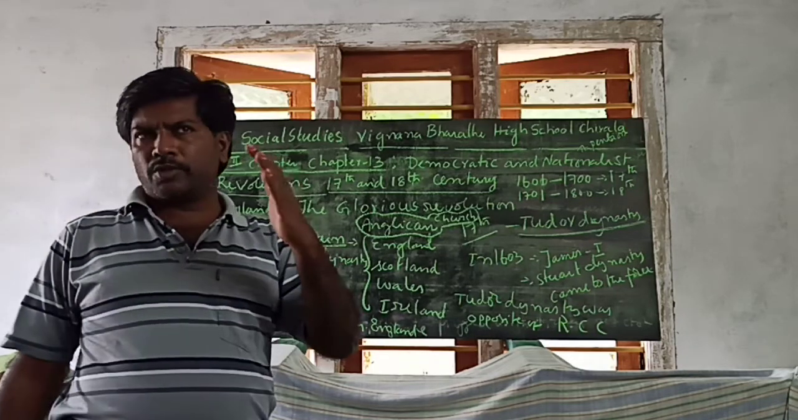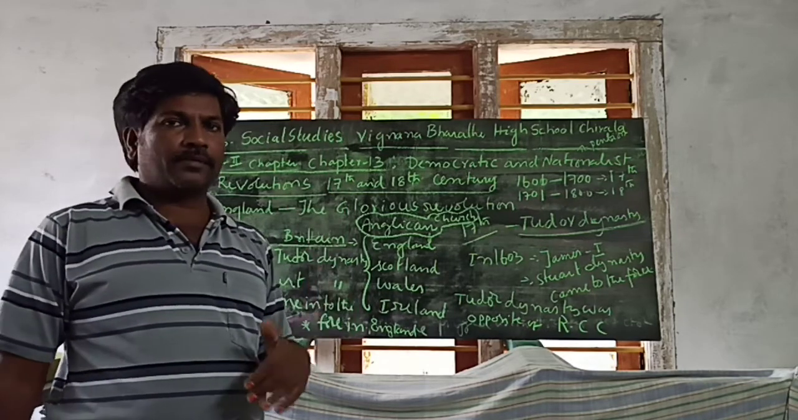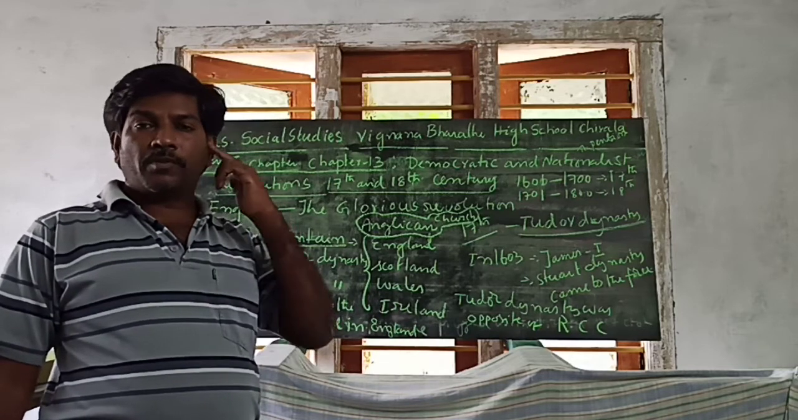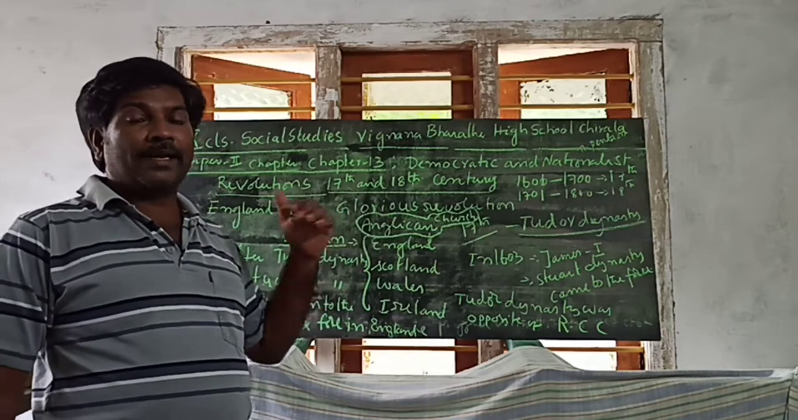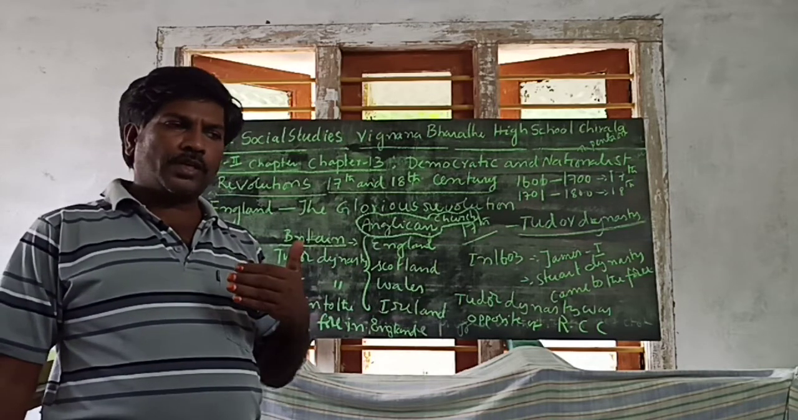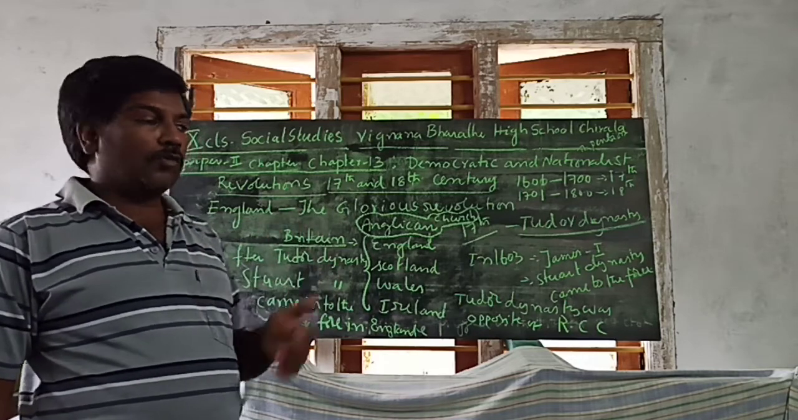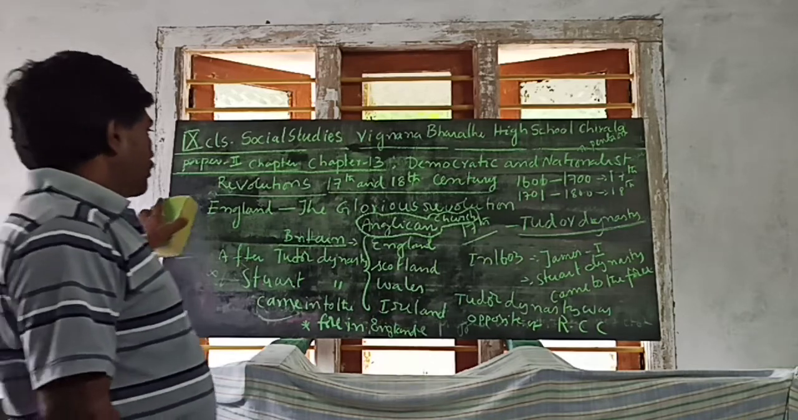After completion of the Tudor dynasty, the Stuart dynasty came into force in England. In 1603, James I came to power in England. He started ruling very well, but he followed the divine rights theory.